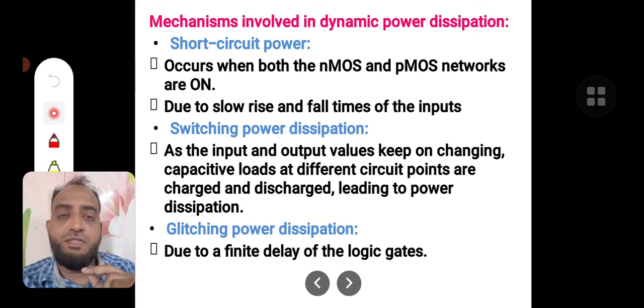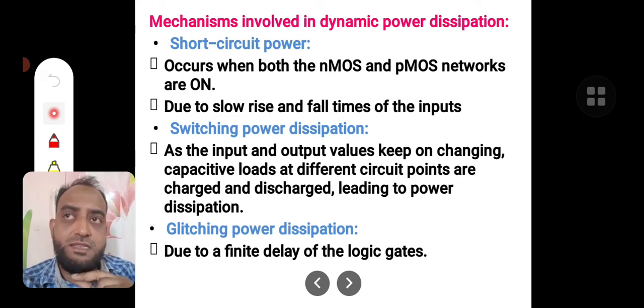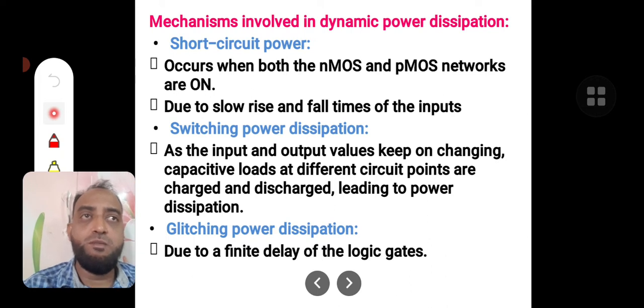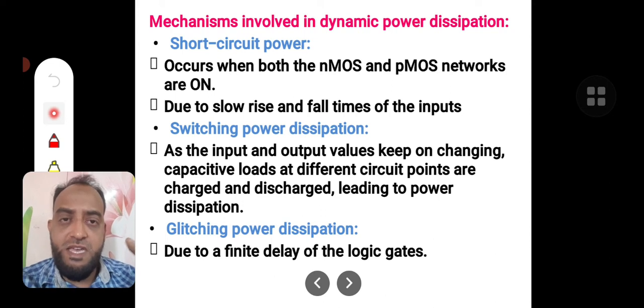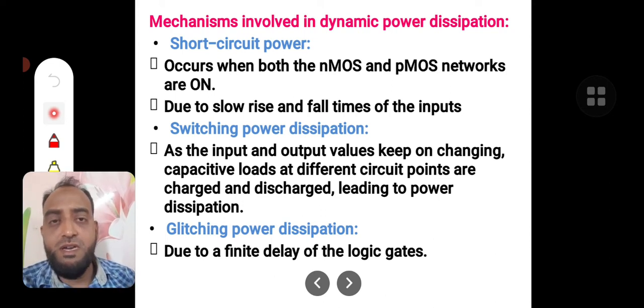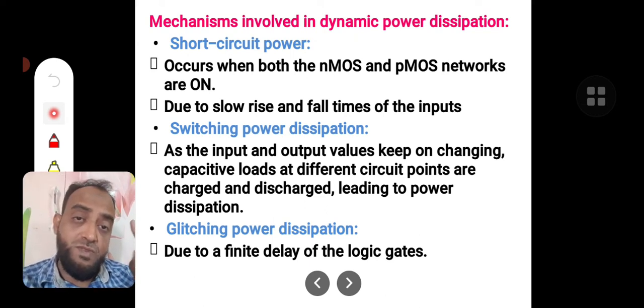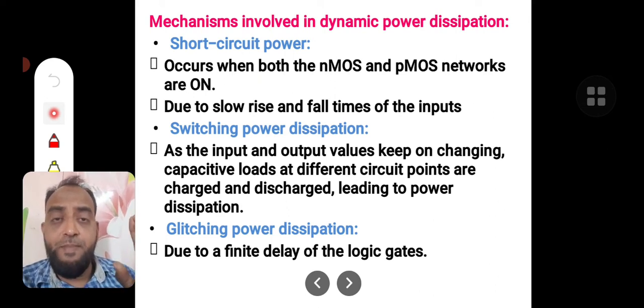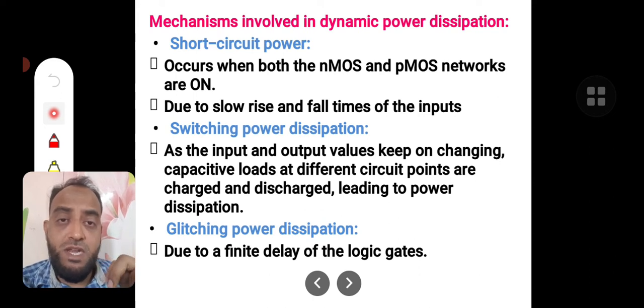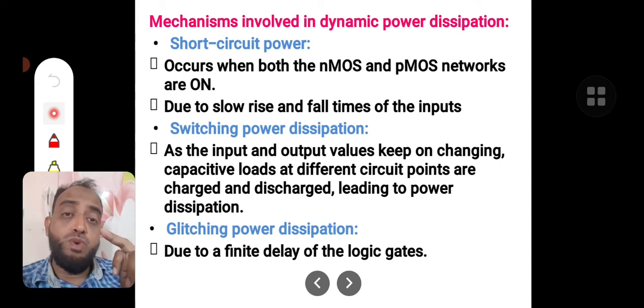Now the third type of power dissipation is glitching power dissipation. This glitch power dissipation happens because of the finite delays in the logic circuits. For example, one input is directly connected to the third stage, another input is connected to the first stage, which has to pass stage 1 and stage 2 and come to the third stage. Consider another input connected to the second stage, which has to pass only one stage and come to the output. Here, of the three inputs to the third stage, one is directly connected, another is through one network, and the third is connected through two networks.